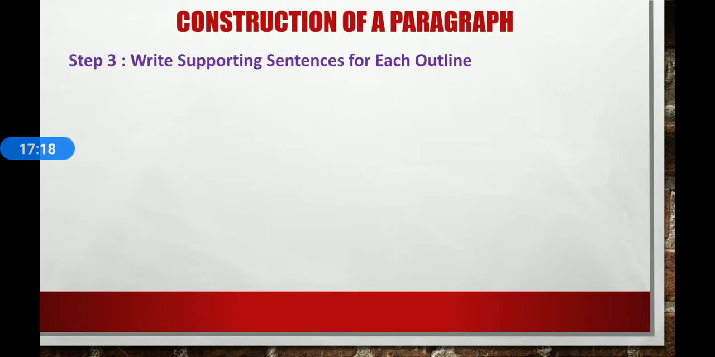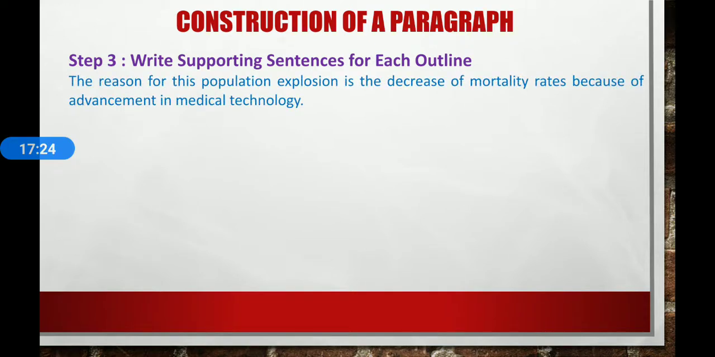Then we have to write a supporting sentence for each outline. You have to write at least one supporting sentence for each point in the outline. You can use facts or examples to support your points. For example, the reason for the first outline, rate of mortality has decreased. For that, we can write: the reason for this population explosion is the decrease of mortality rates because of advancement in medical technology.